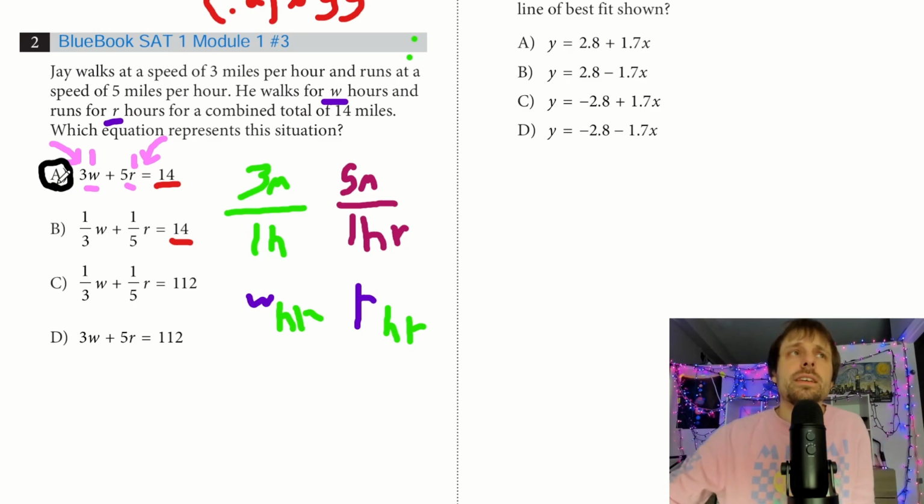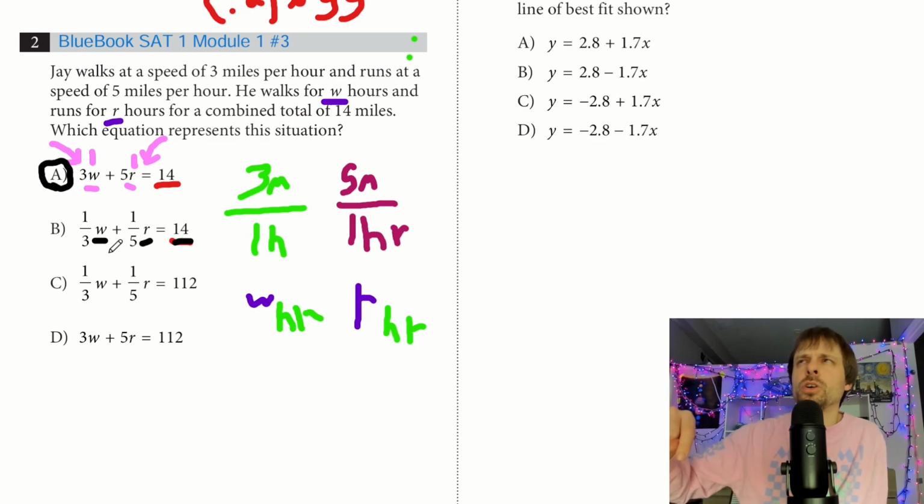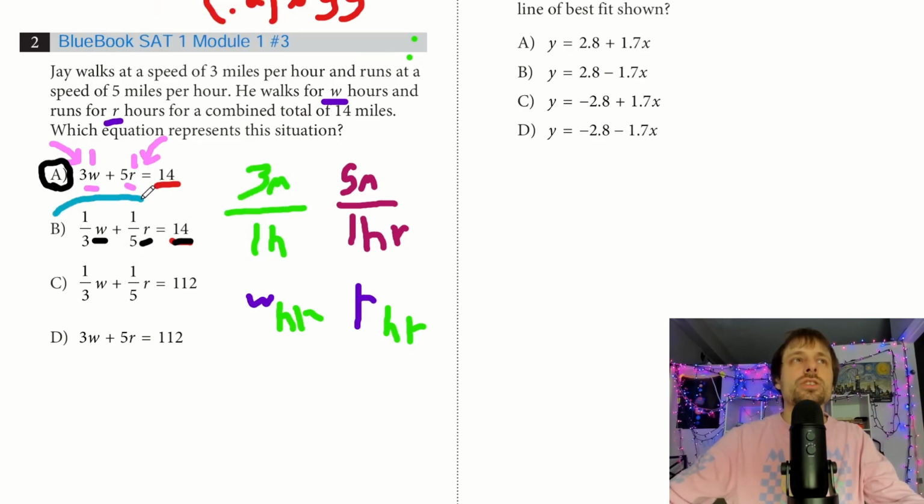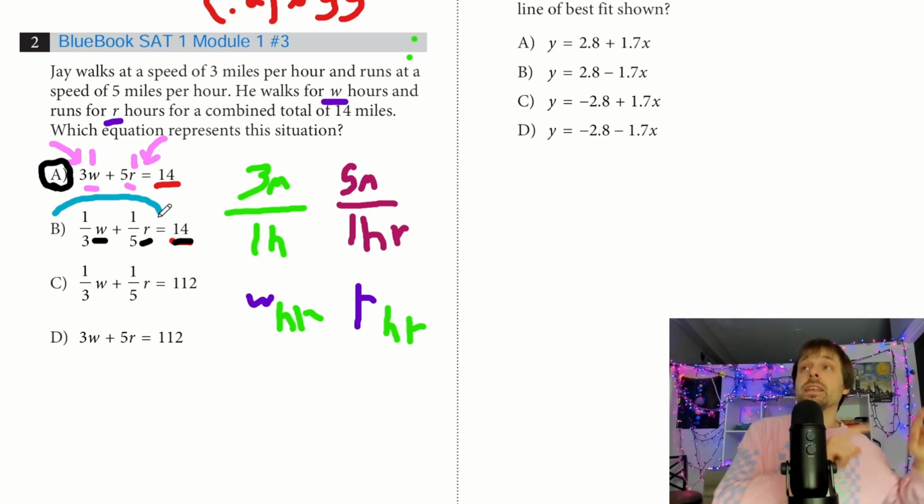We'll go through B through D just to make sure that those don't make sense. So again, 14 is in miles. R and W are going to be in hours, but then they're multiplying by a third and a fifth. So that doesn't make much sense because we're trying to translate this side of the equation into miles. So for every W that's 1, we should get 3 miles.